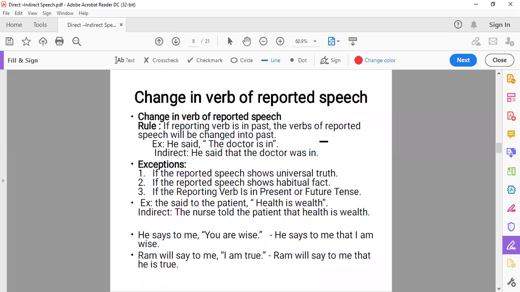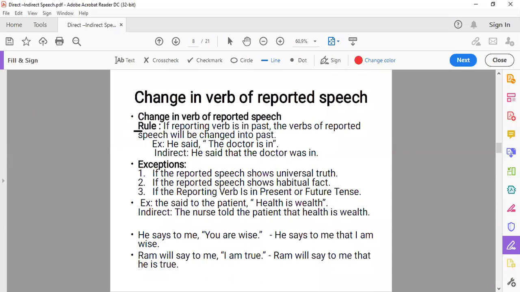Coming to the next speech. Now we are coming to the change of the tenses. Change in the verb of the reported speech. Please be particular and very careful because this is the thing where you commit mistakes. Change in the verb of reported speech.